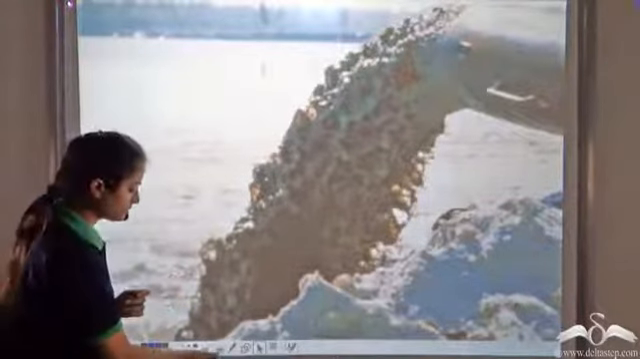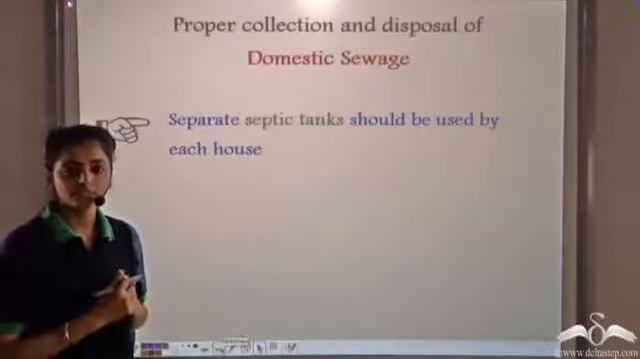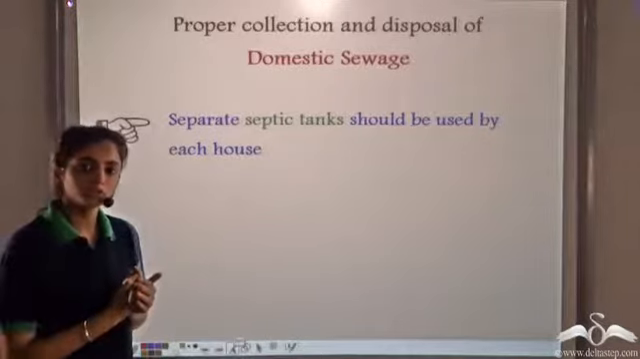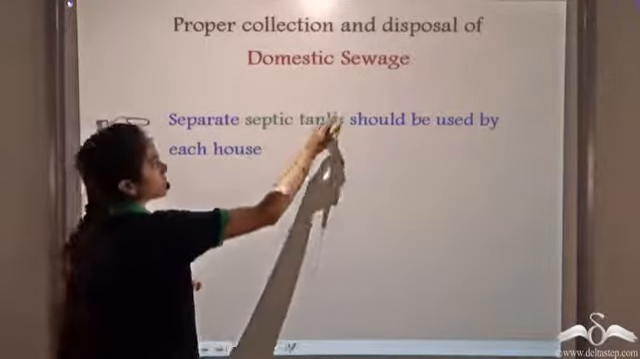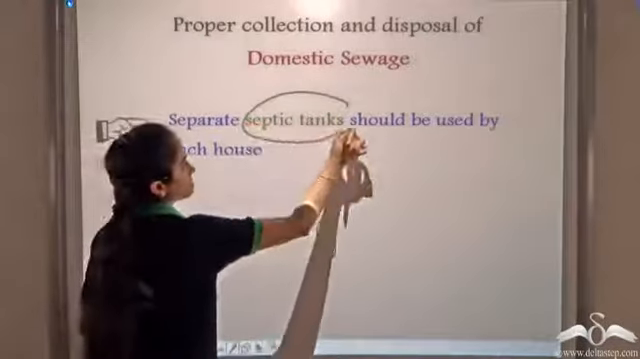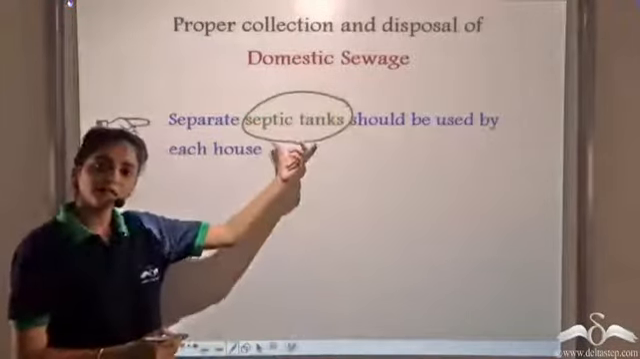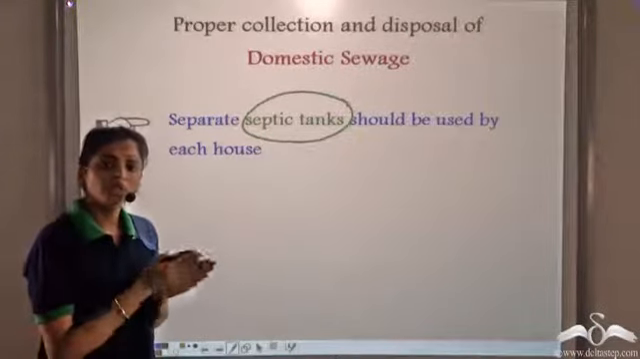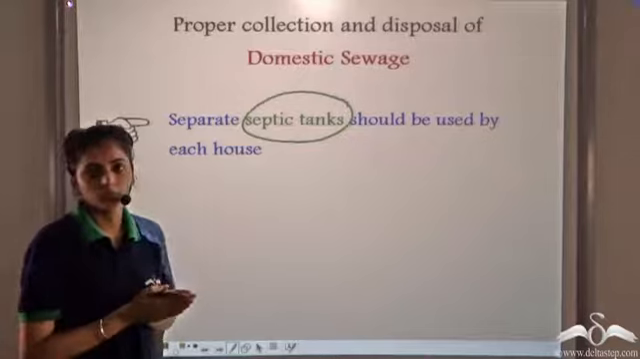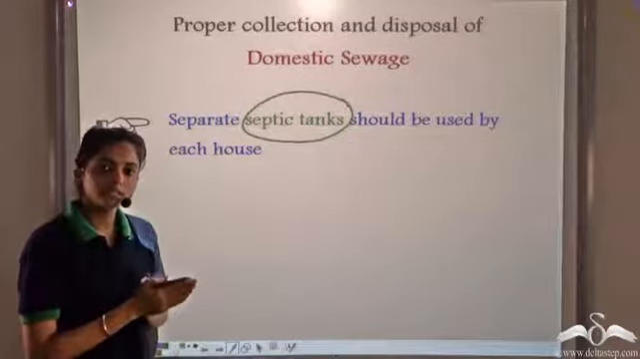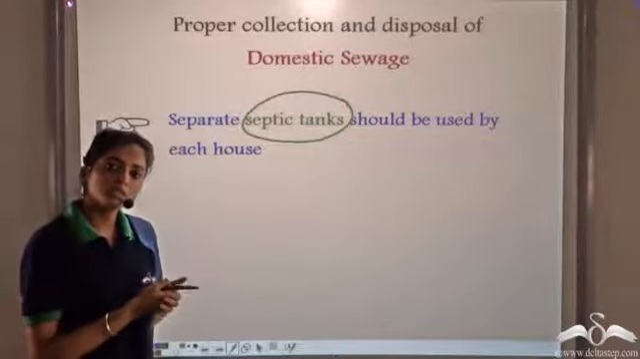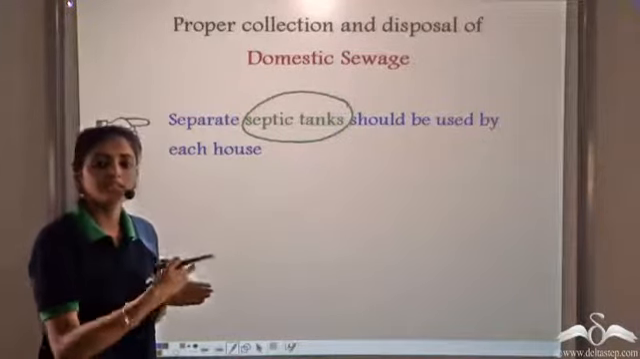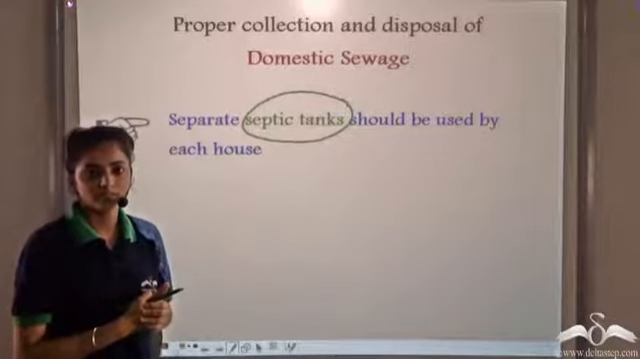For example, domestic waste. For domestic wastes, in order to prevent water pollution, we need to construct septic tanks. These septic tanks are underground tanks which treat the sewage before it is discharged into the water bodies. In these septic tanks, the sewage is decomposed by bacterial action. When it is no longer harmful, it is then discharged into the water bodies.